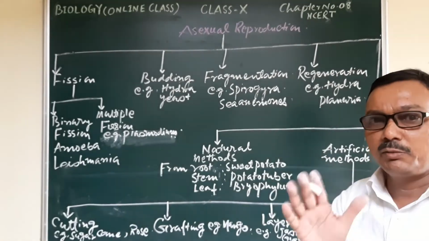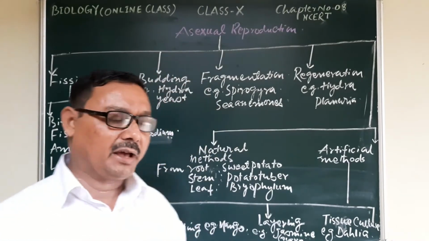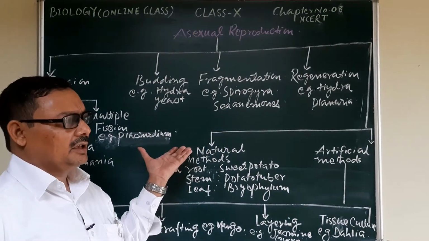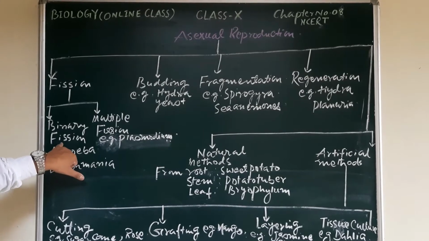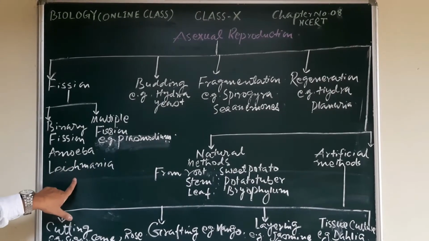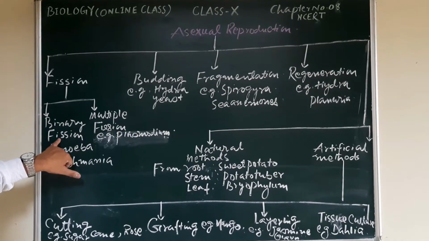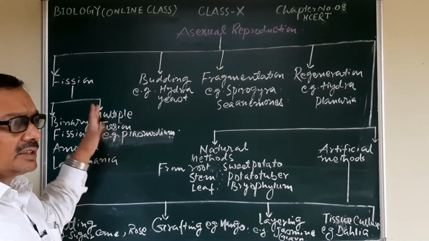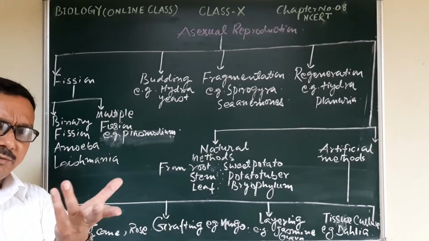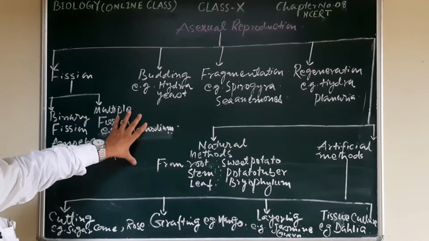There is no involvement of two parents, only a single parent, or in the case of a unicellular organism like amoeba and Leishmania you may see here, a single cell body, that means a single parent or cell.